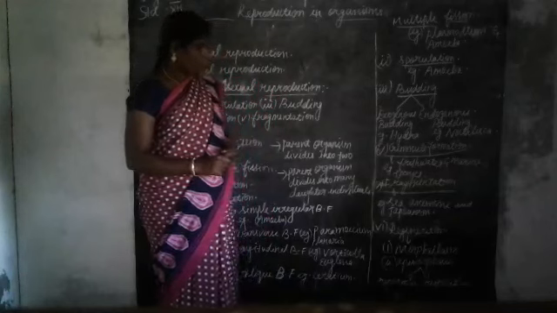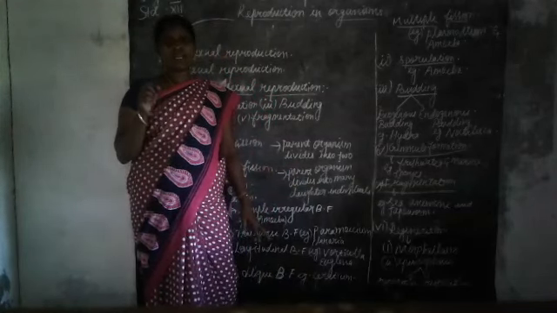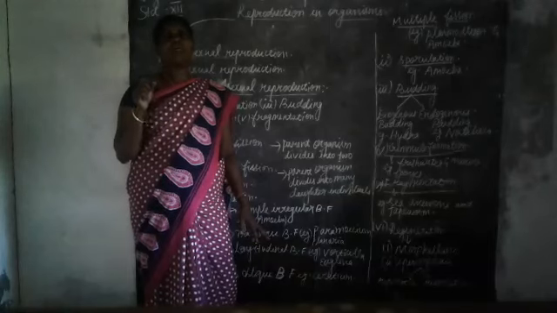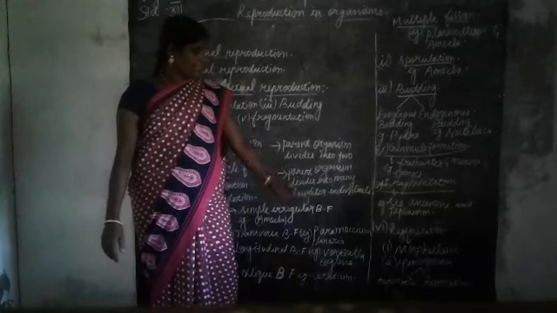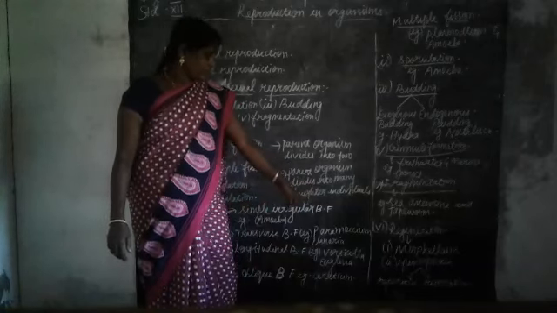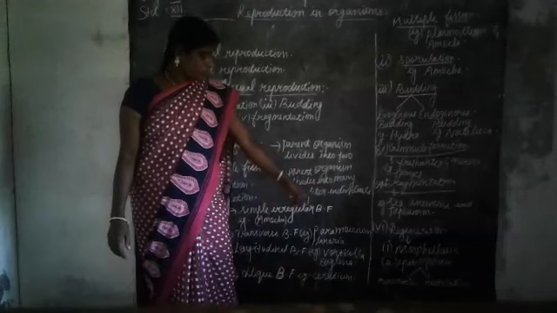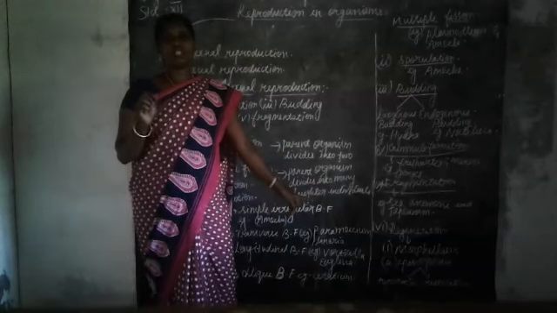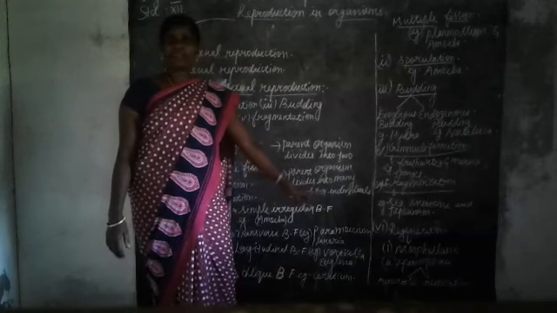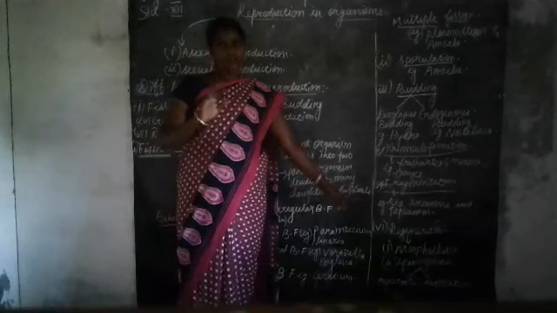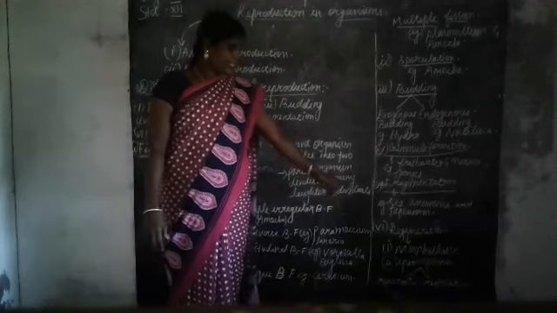And the next, what do you mean by epimorphosis? If you take epimorphosis, only the lost body parts alone will develop. This can be classified into two types: reparative and restorative. What do you mean by reparative? Here only a few injured tissues alone will develop. This is called reparative. And what do you mean by restorative? Here the lost body part alone will develop. This is called restorative.